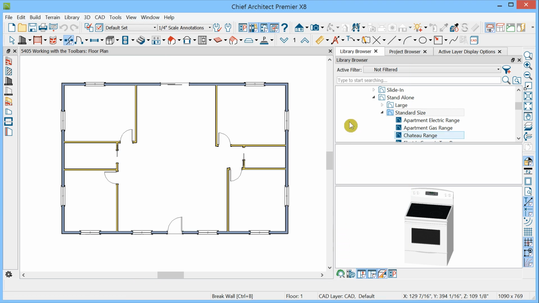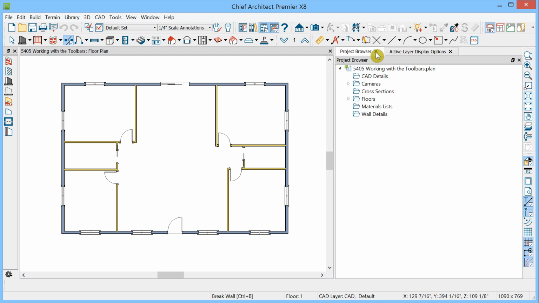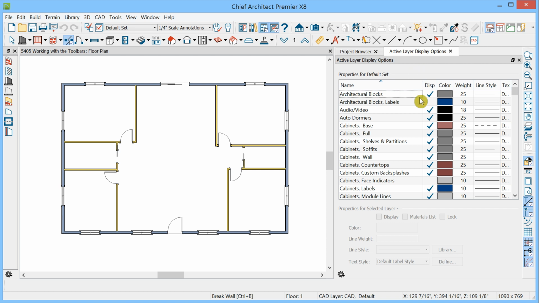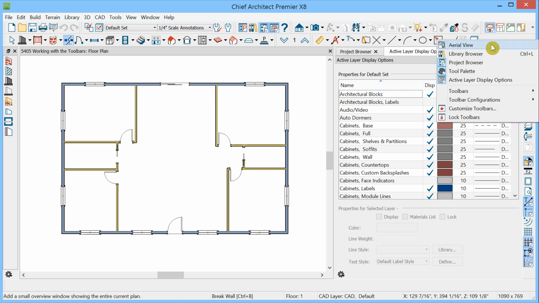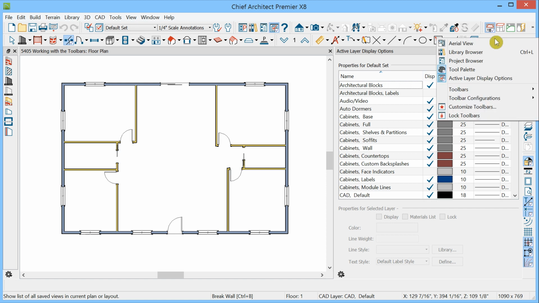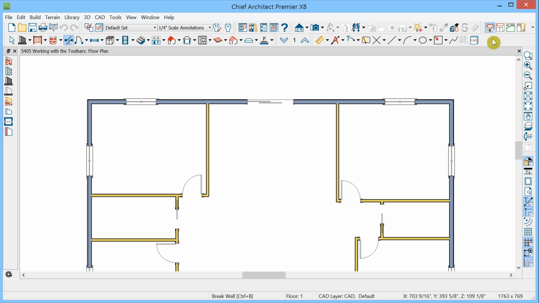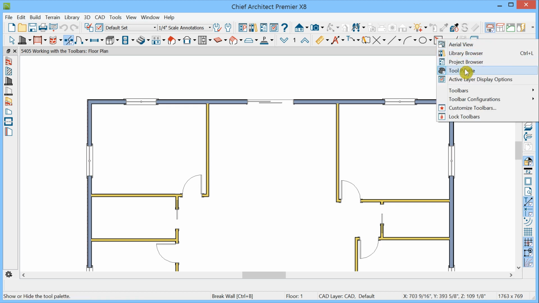Note we can close the library browser by clicking on the X here. We could also close the project browser and the active layer display options table by clicking on the X's. Another way to close them, to toggle them off, is to right-click in a toolbar area. However, don't right-click over a grayed out inactive tool, but right-clicking over any active tool or over this area where there's no tool brings up the choices. And here we can toggle the project browser off. I'll right-click again and toggle off active layer display options. Of course, we can bring them right back by toggling them again.